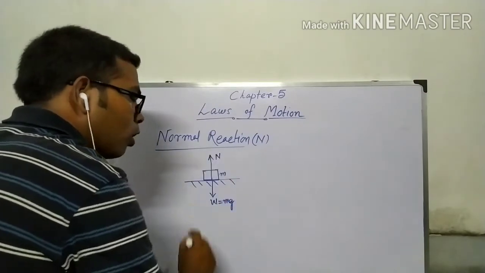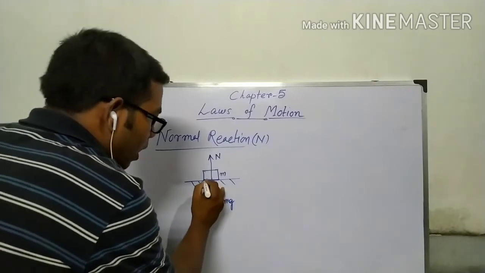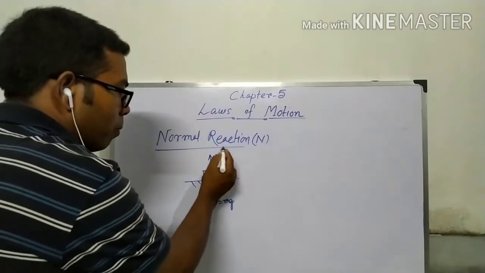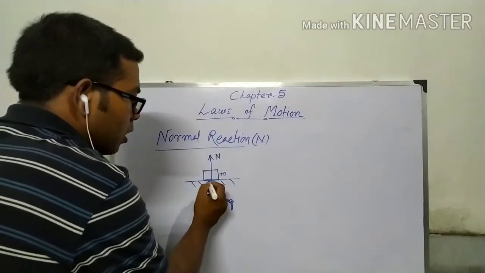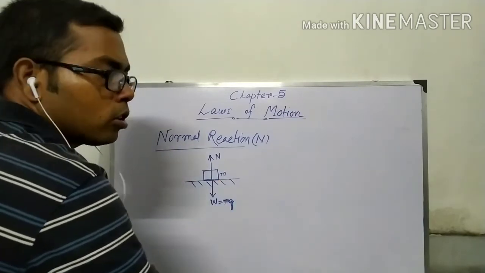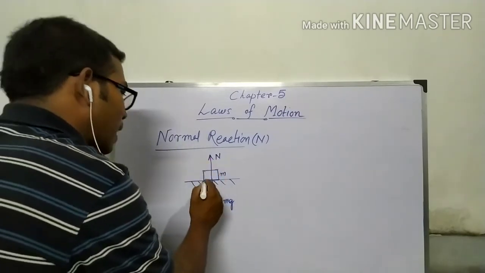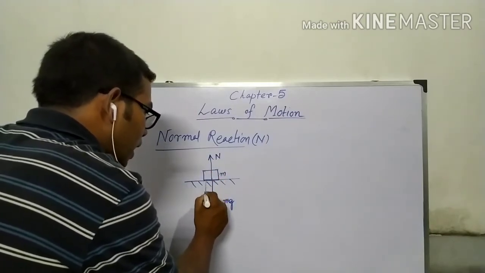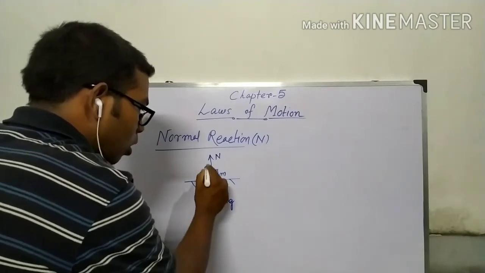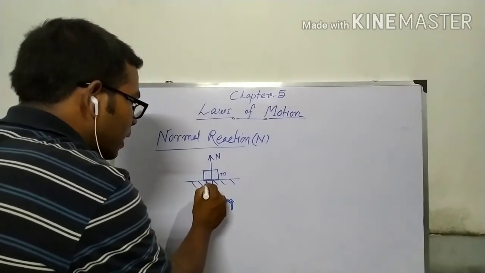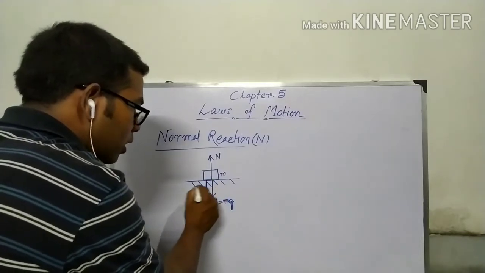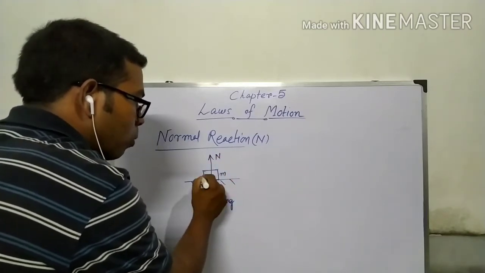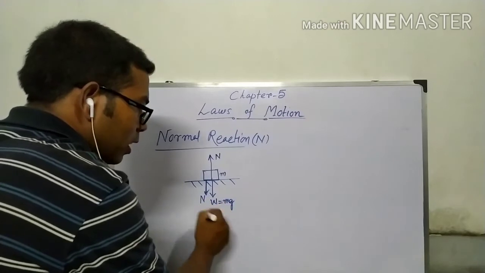Normal reaction is always perpendicular to the plane of contact or surface of contact. Normal reaction is always perpendicular to this surface of contact. There is also a normal reaction by this body on this. That is also there. So normal reaction is also in this direction. This normal reaction is given by this body on this surface, and this normal reaction is given by this surface on this body, and the weight of the body is downward.